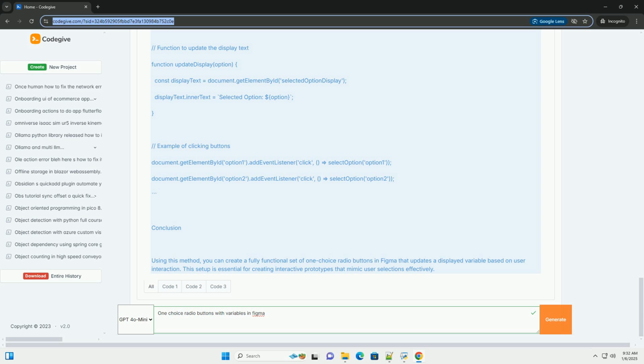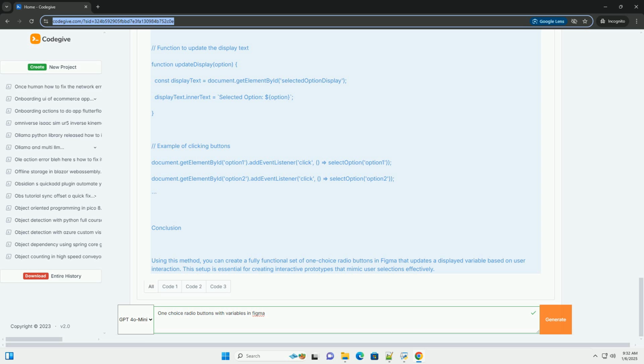2. Assign values. For each radio button, you can assign values to the variable. For instance, for option 1, set the value to option 1. For option 2, set the value to option 2.